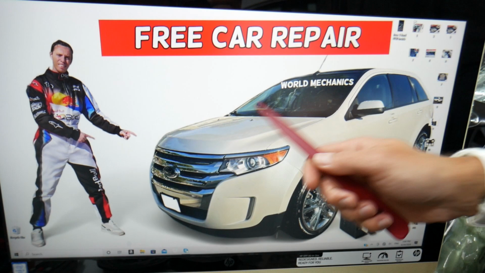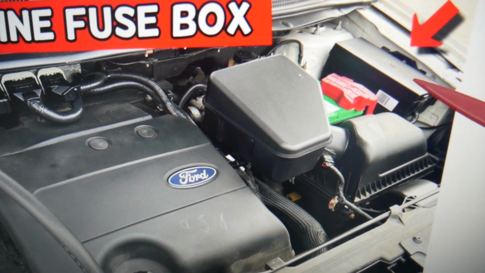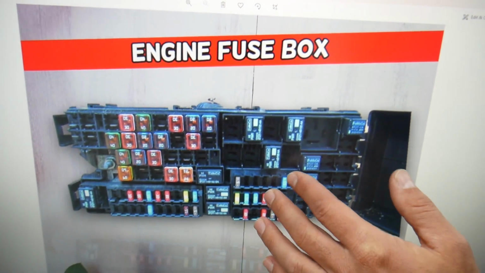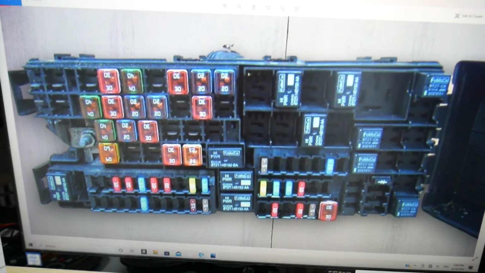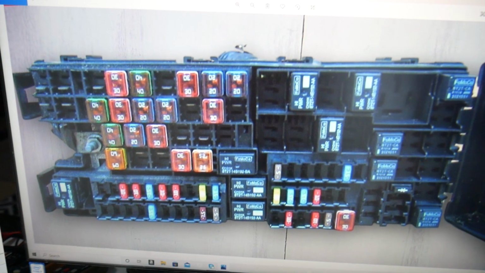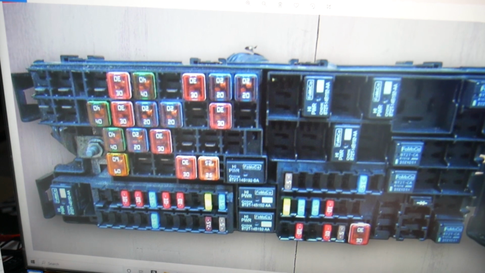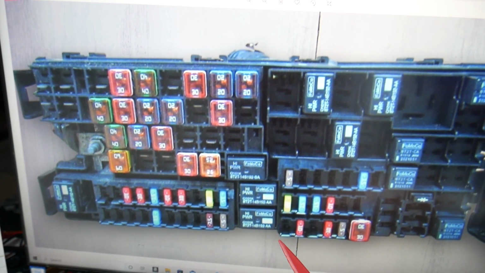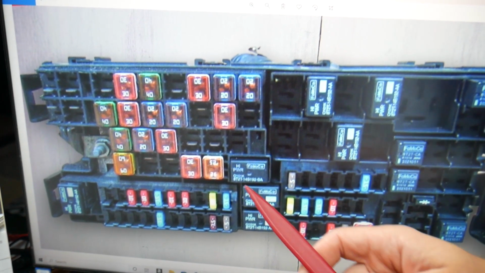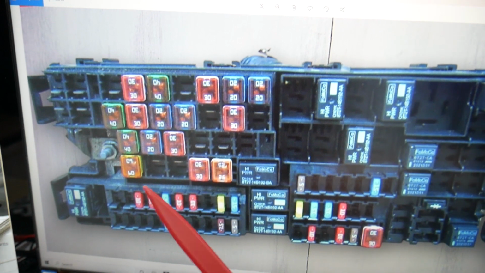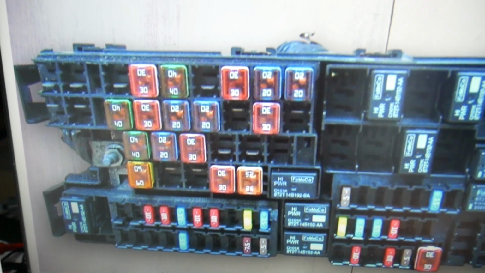Now, if you open the hood on your Ford Edge, under the hood, that's your car battery. On the driver's side you have that fuse box. Open the cover and you're going to find that layout here. Here we need to find a few more fuses, guys. You may have all of them or some of them, depending on exactly which model, which option package you have, Ford Edge, multiple things like that. So we're going to start with fuse number 18. If you come right here, we're talking about that fuse right there, 40 amp fuse. Check that one, fuse number 18.